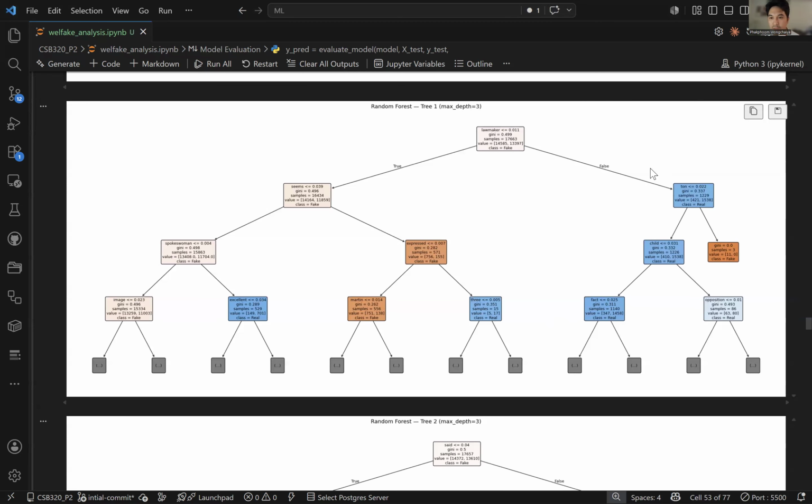Another thing I had a hard time wrapping my head around was this value right there. I couldn't figure out why it was bigger than the sample. Then looking more into it, it's due to bootstrapping. So bootstrap just resamples the data.